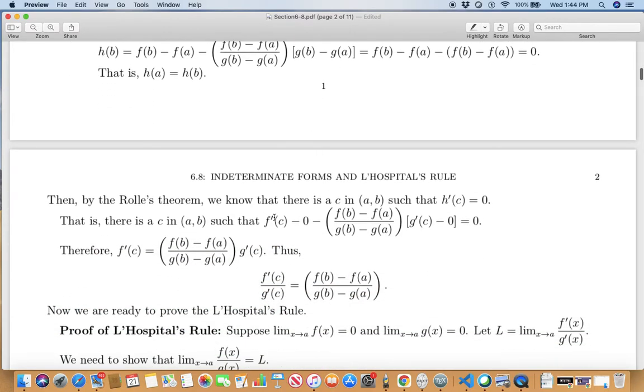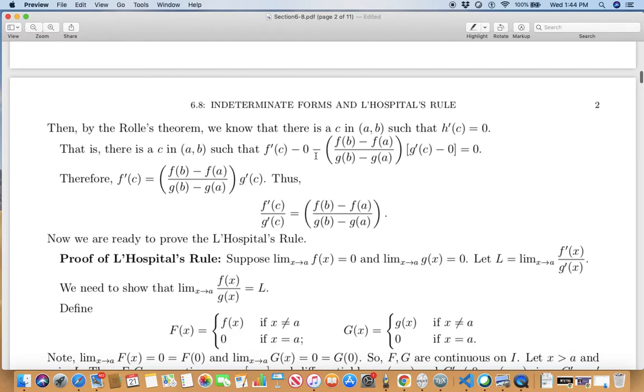So all you have is, there is a number c such that f prime c minus 0 minus constant times g prime c is 0. That's what h prime c equals 0 means. Now let's move things about. This is a negative, I move it there. f prime c is the left hand side, and move all of this to the right hand side. Divide both sides by g prime. So you have f prime c over g prime c is precisely this fraction.